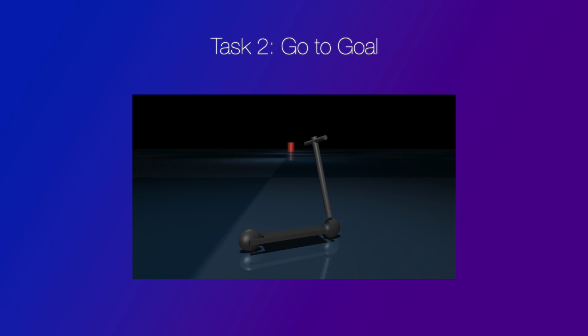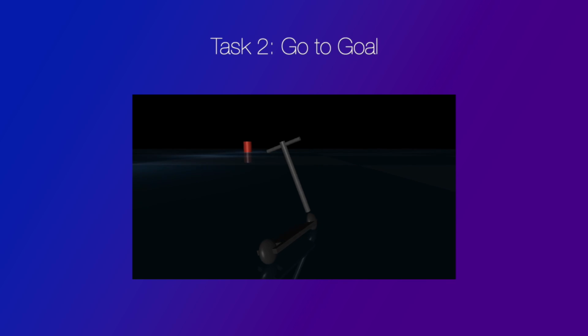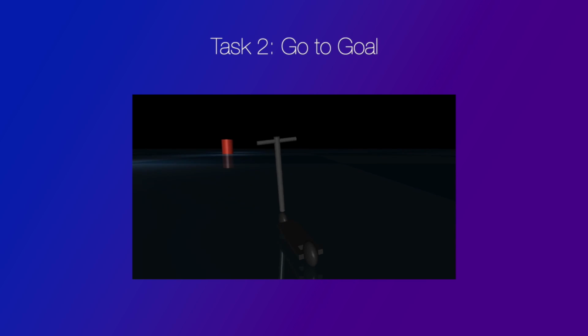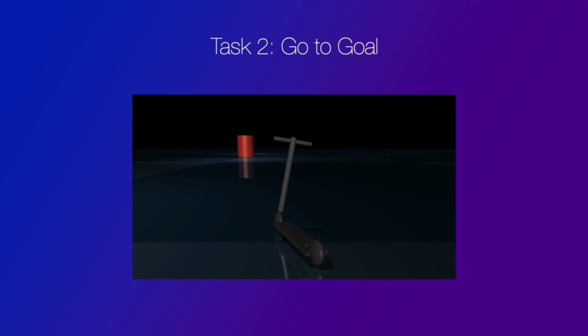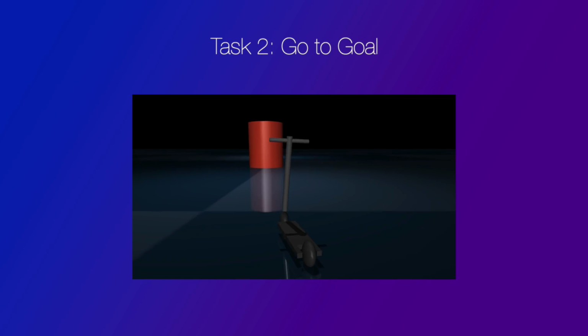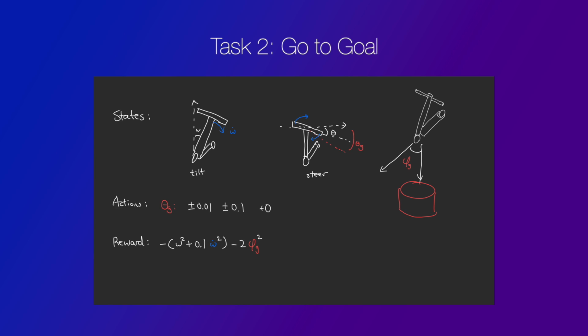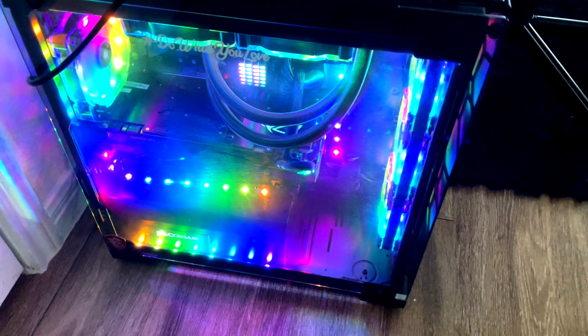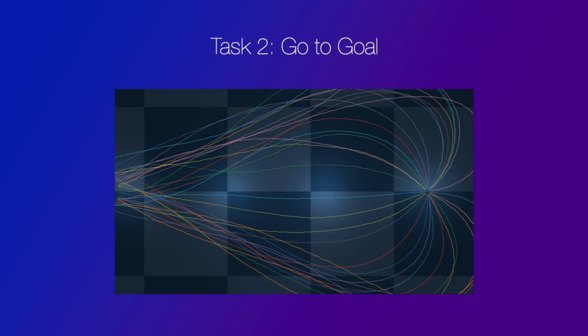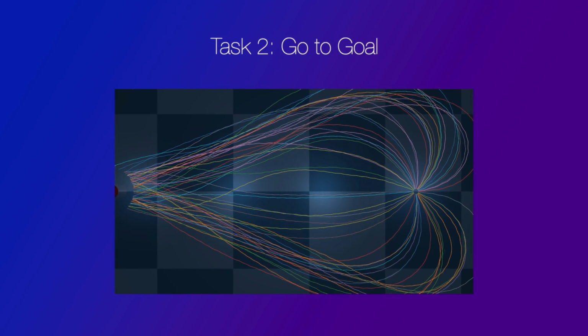The second task is to navigate to a fixed goal after starting at a fixed location facing a random direction. The state additionally includes the signed angle between the direction that the scooter is facing and the goal. Rewards are given as a combination of various factors. After a tedious training process, my little scooter can accomplish this task quite well, almost always able to reach the goal.